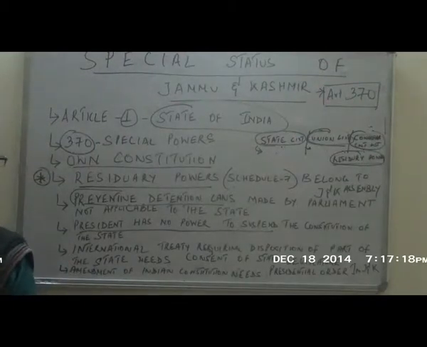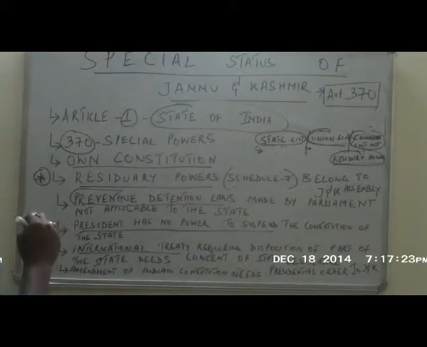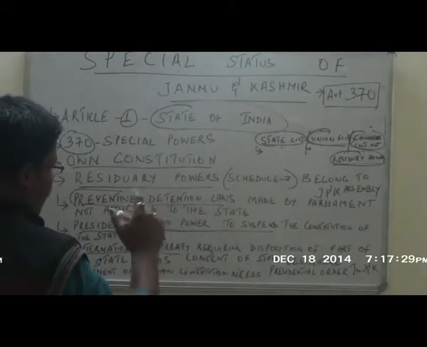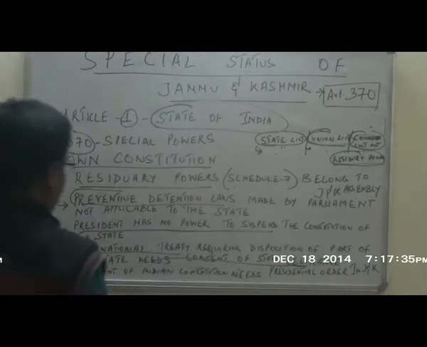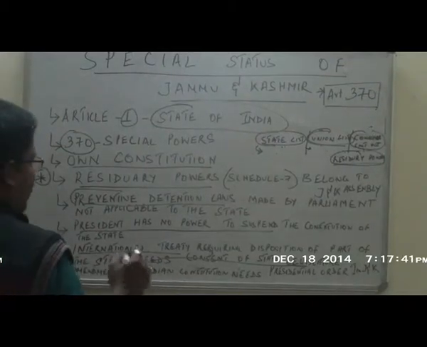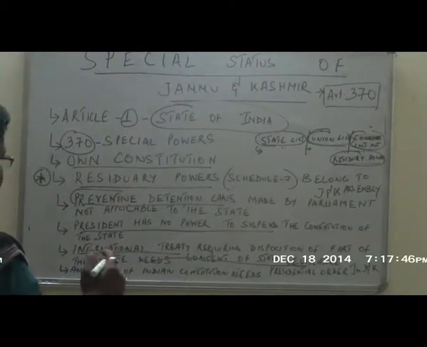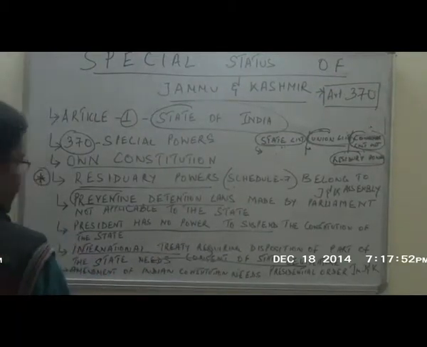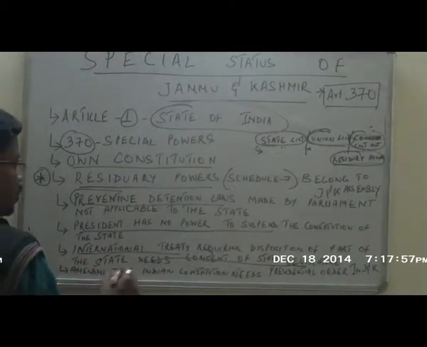When it comes to international treaty, if there is a treaty in which the state of Jammu and Kashmir needs to give away a part of its area to some other country, then it needs the consent of the state legislature of Jammu and Kashmir, which is unlike any other state in India. Suppose there is an agreement between the government of India and the government of Bangladesh, which says that the state of Assam has to give away part of its territory to Bangladesh, then the Assam legislature has got no say in it, whereas the state of Jammu and Kashmir has got the power to say no to it.